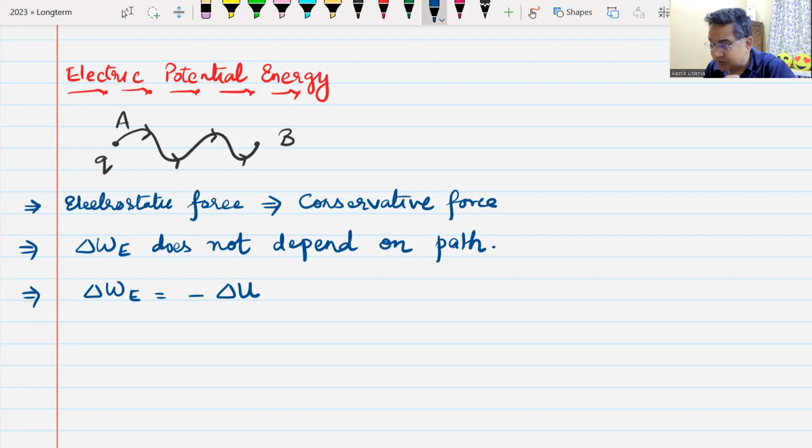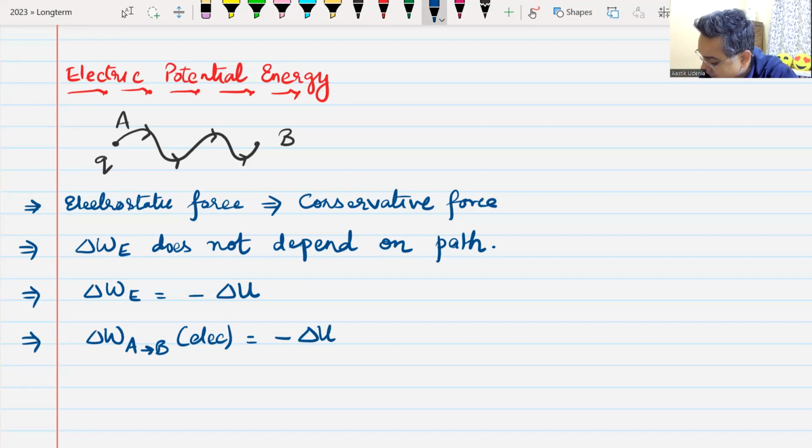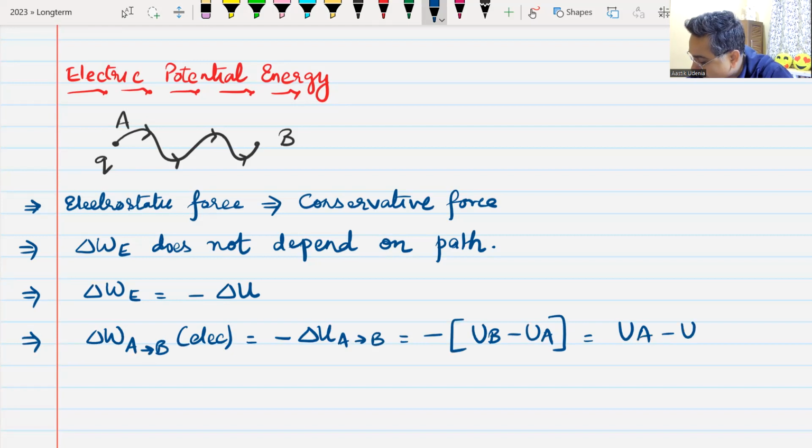Work done in moving a charge from A to B by electrostatic force will be the negative of change in potential energy in moving from A to B. Negative of change in potential energy means final energy minus initial energy, negative of that, which becomes initial energy minus final energy.